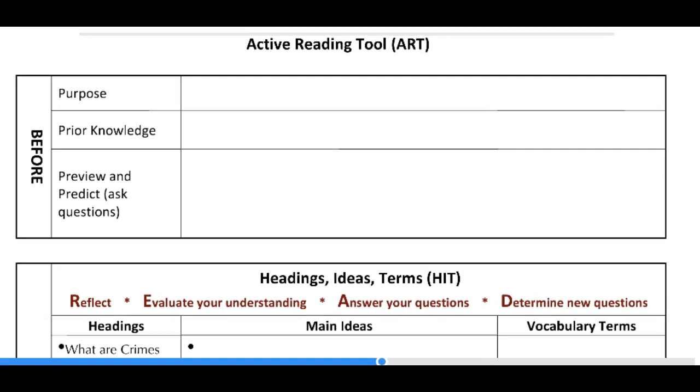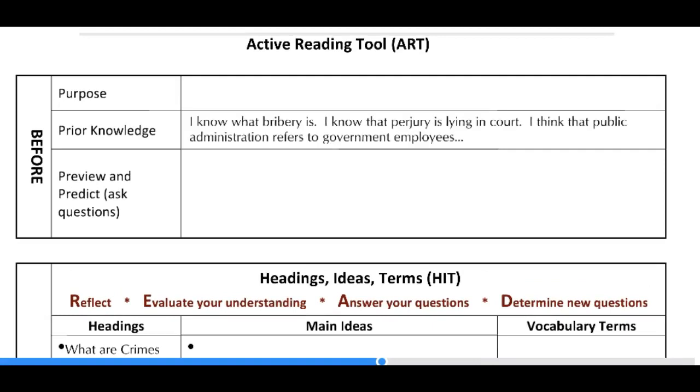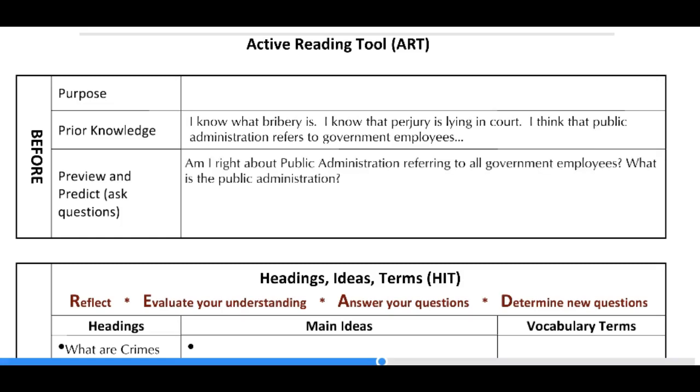This then brings up my prior knowledge. Well, what do I already know? I know what bribery is. I don't need to write it down. I know that perjury means lying in court, and I think that maybe public administration refers to government employees. Maybe I'm wrong on that. So when you access your prior knowledge, sometimes you're not sure if your knowledge is accurate, but go ahead and access it.